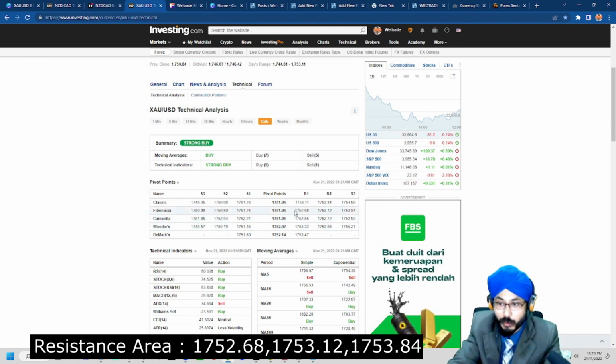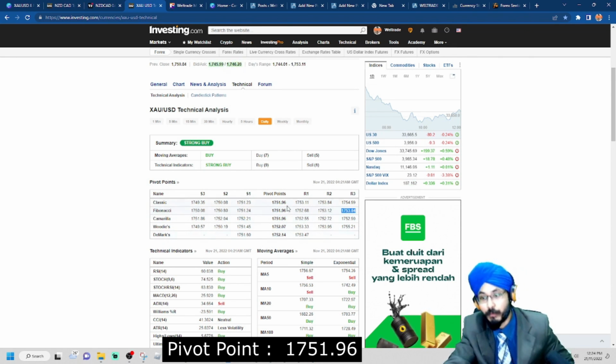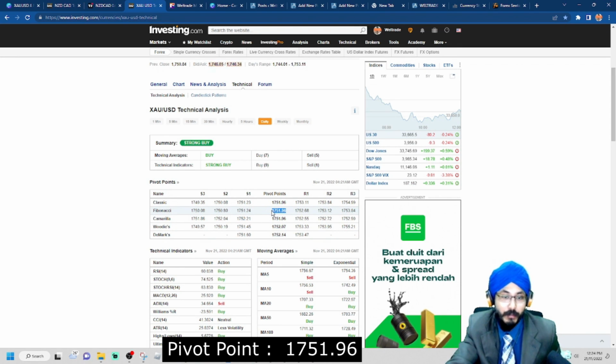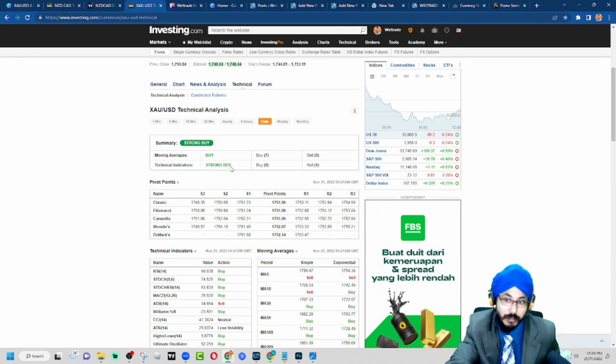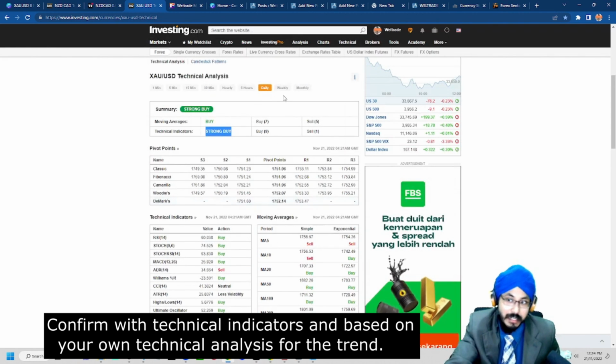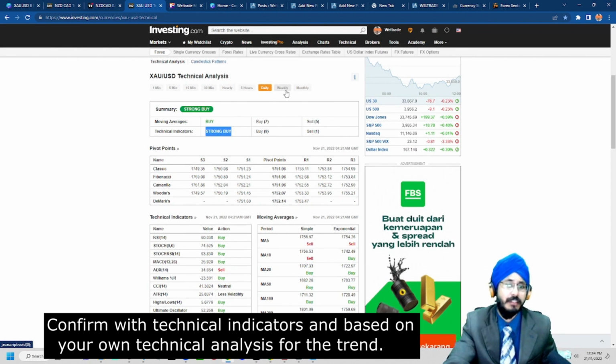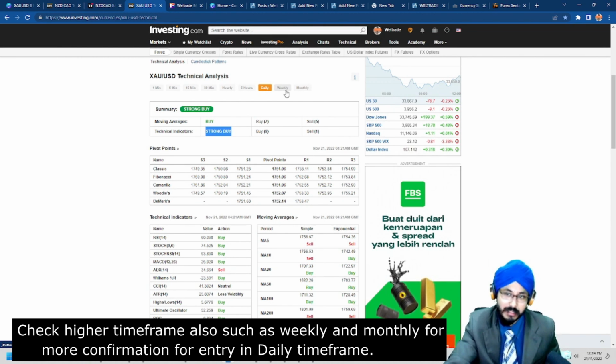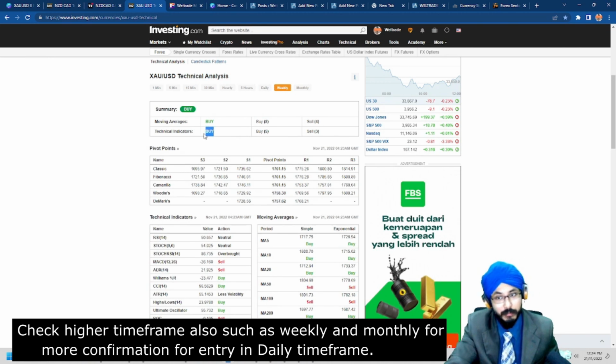Now for our resistance points. Resistance 1 is about 1752.68. Resistance 2 is 1753.12. And for resistance 3, we have 1753.84. And our pivot point is 1751.96. So it's very important, firstly, that we look at what our technical indicators are indicating. We have a strong buy, based on all these technical indicators. Next, we have to check our 2 higher time frames, which are the weekly as well as the monthly. For the weekly, we have a buy, and for the monthly, we are having a strong sell.